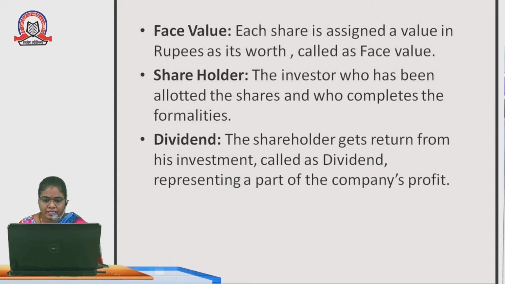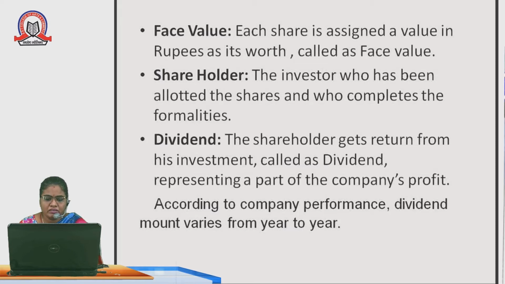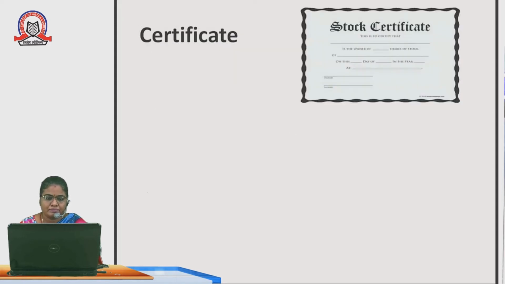The shareholder gets a return from his investment, representing a part of the company's profit. According to company performance, the dividend amount varies from year to year.